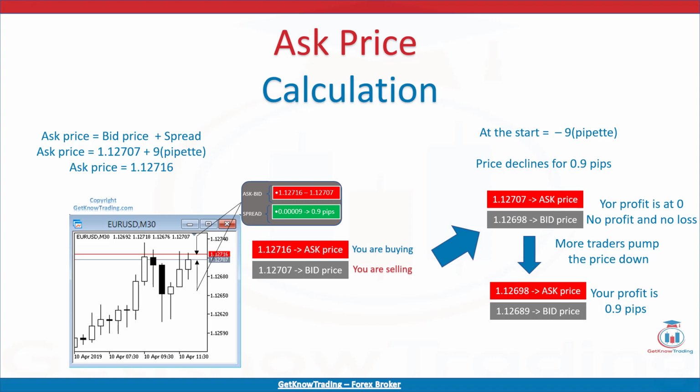Let's see again the same example with your friend. Let's say your friend comes to the market and wants to sell the Euro-USD pair. There is someone who is willing to buy the Euro-USD pair at 1.12707. So your friend sells the Euro-USD pair, and the price of Euro-USD declines. Now you have an ask price at 1.12707 and bid price at 1.12698. If you buy now, you will make no money because the ask price is equal to you being at zero, no loss.